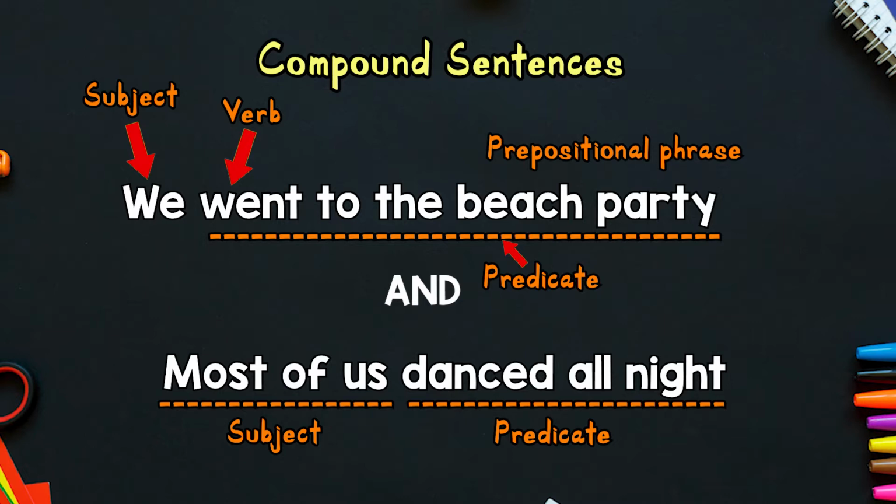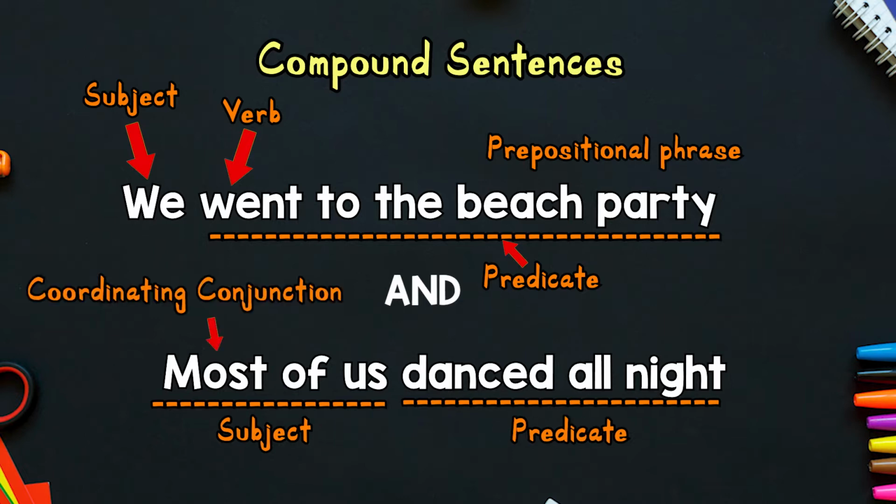In this part of our compound sentence, you would realize that all night there would be a modifier, or as we said earlier, something that adds a little more information to the entire scenario. So we went to the beach party and most of us danced all night. Well, as we discussed, we use our coordinating conjunction.